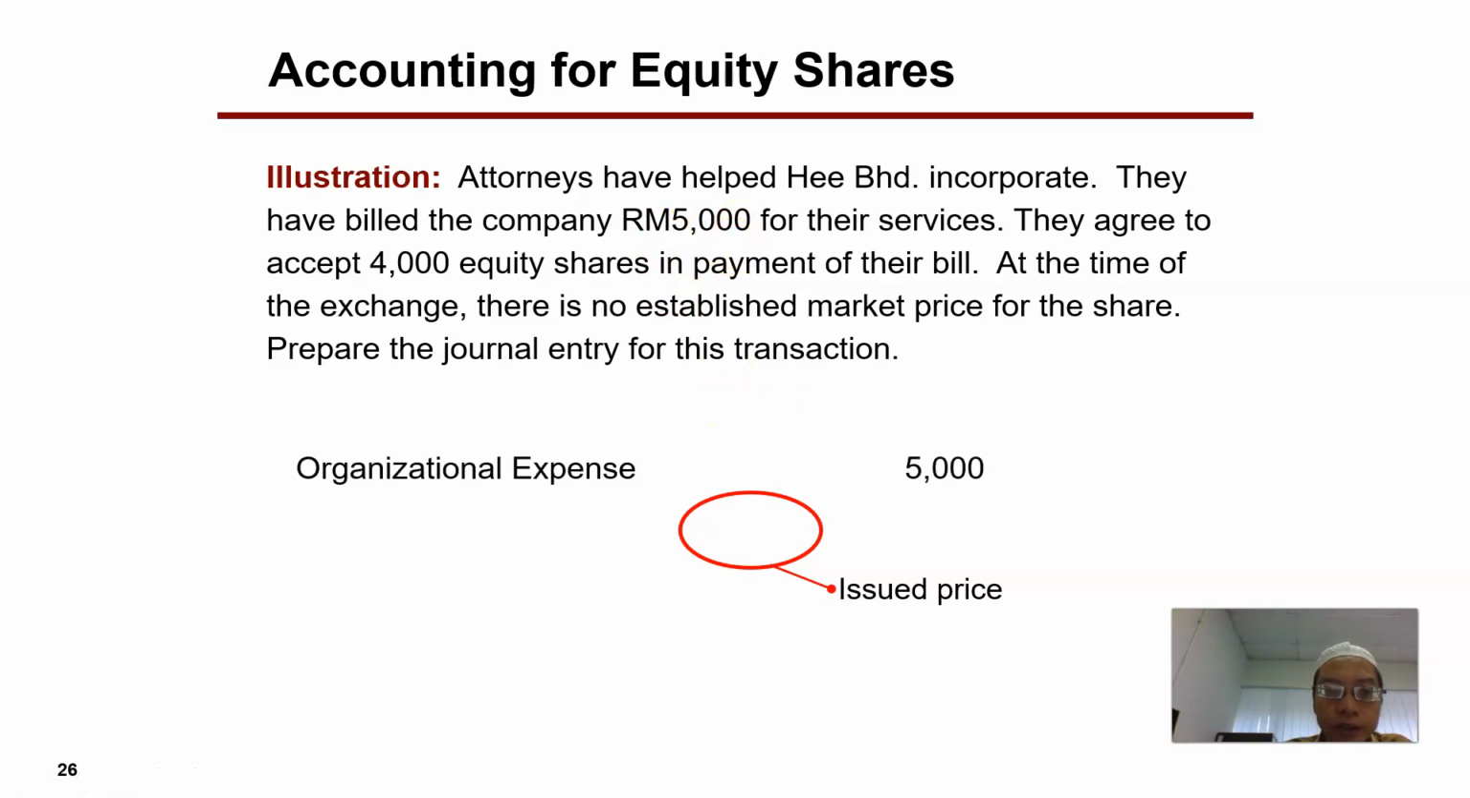So the journal entry for this transaction is we debit organizational expense. Because it's an expense, we debit the expense account for $5,000. The equity shares is credited by $5,000, and what is the value of the share price? It is $5,000 divided by 4,000 units of shares. Therefore, each unit of share issued to the attorneys is 1 ringgit and 25 cents. This is the issue price of the equity share.